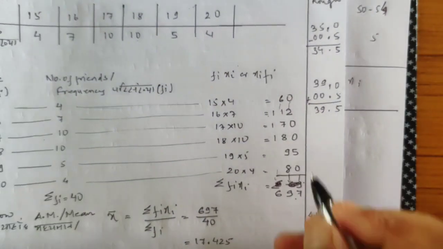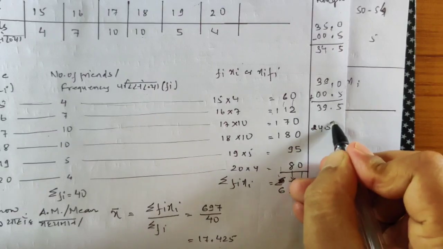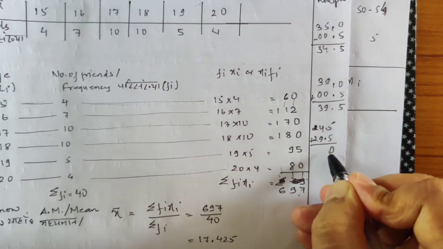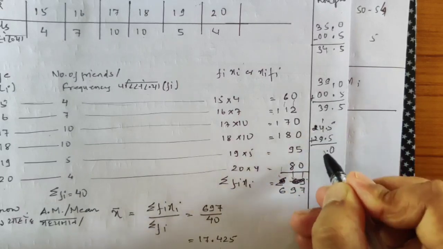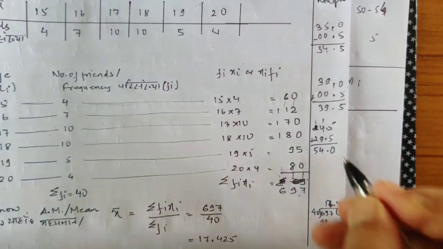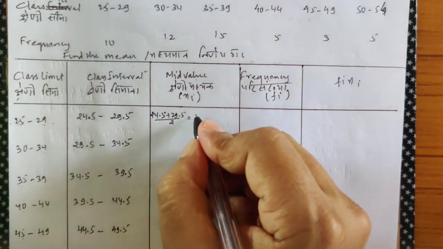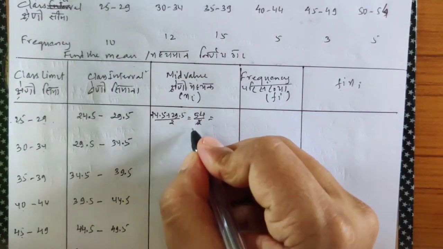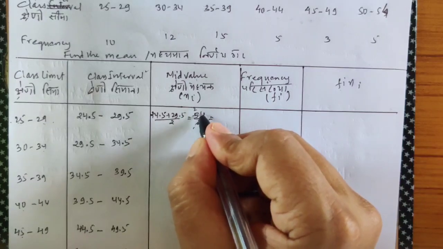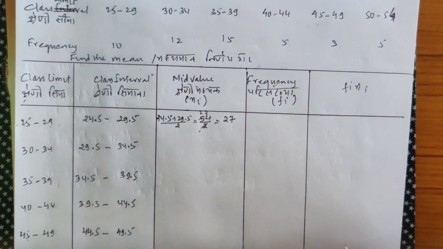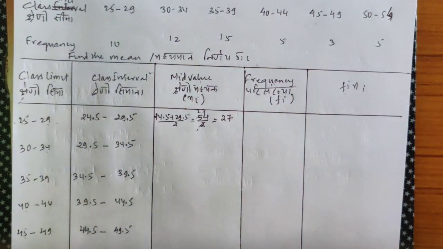Let's add 24.5 plus 29.5. 5 and 5, if you add, 10. 9 plus 10 plus 4 is 14. 54.0. After the point, if there is only 0, you can leave it. You can just write 54. So when you add this, you will get 54 by 2. 2 into what? 2 times 2 is 4. 1 goes there. 2 7 times is 14. So you will get 27.